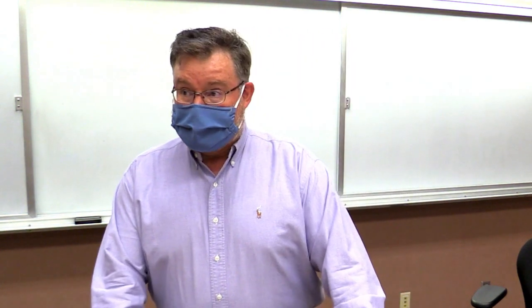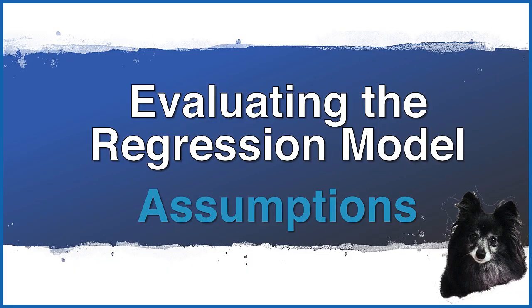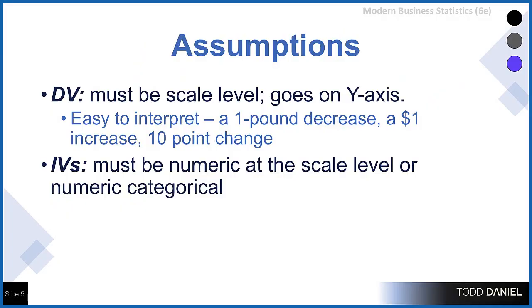I'm going to pick up where we did last time with just that singular model where we had started by checking assumptions. And in this example, I'm going to show you the output from JASP and show you what the assumptions are, and then how they are tested. We have a dependent variable that's going to go on the y-axis, and all of our predictors, such as they are, would go on an x-axis if we were predicting one at a time. So our dependent variable has to be scale level, has to be measured on some kind of scale.